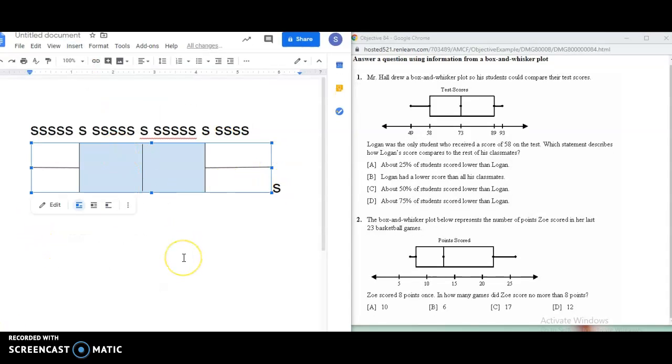Okay, so I really quickly got into Google Draw and tried to do this. So obviously this is the median of my box. Do you see how her 1 point was on the quarter, 8? And then these would have been the lower quartile to the lowest score. So this is what it asked for. One time she scored 8 points, which I got from over here, that this was 8. And then there would have been that one score on there, and none of these scores would have been above 8. My drawing got kind of messed up because that S should be up here and this line's a little long, but for all intents and purposes, this gave you a visual to go with that.